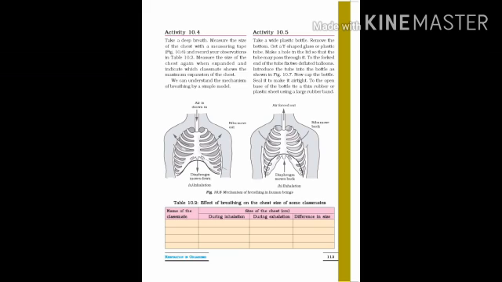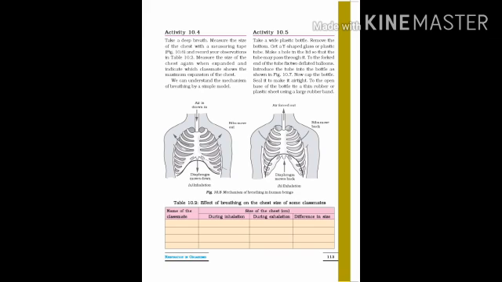During inhalation, ribs move up and outward and the diaphragm moves down. This movement increases the space in our chest cavity and air rushes into the lungs. And during exhalation, ribs move down and inwards while the diaphragm moves up to its original position. This reduces the size of the chest cavity and air is pushed out of the lungs.